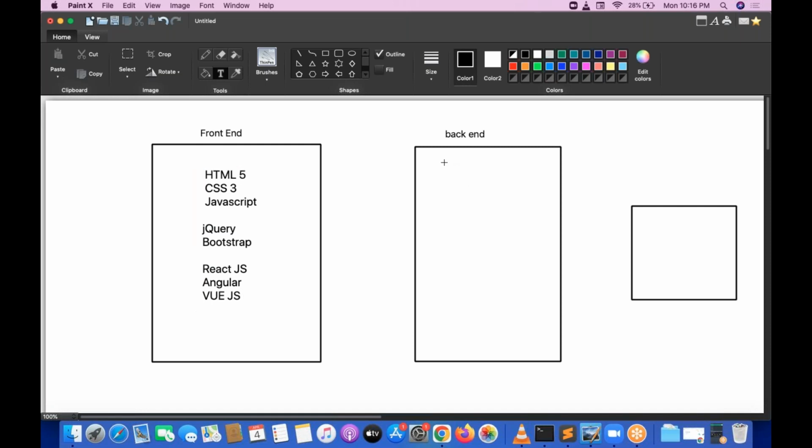And coming to the backend, there are multiple kinds of technical skills you can go for. Somewhere you can go for PHP, somewhere you can go for .NET, or Java, somewhere you can go for Python, Django, and Python, Flask, Node.js, a lot of things. So here it is something like an option. Any one of the backends you can choose, not everything is required. One option you can choose.